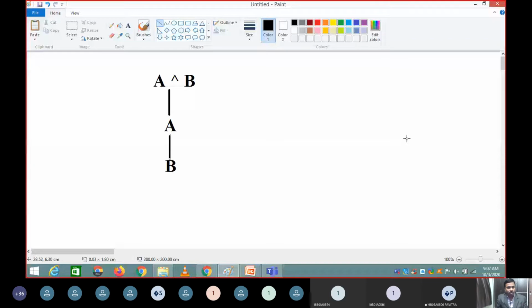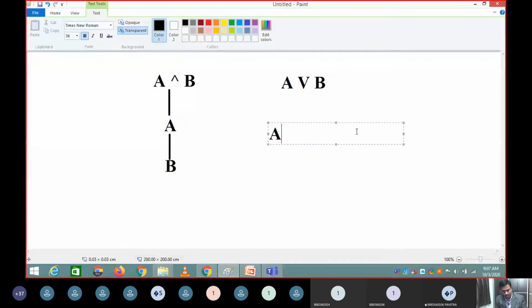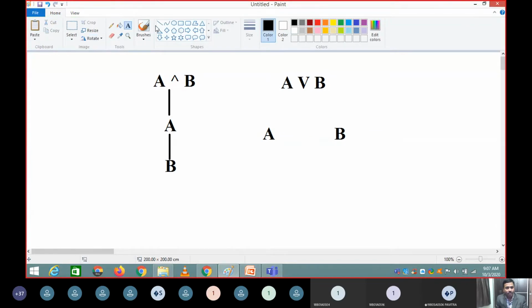Many times we will also use A or B. If you understand the meaning, the entire expression can be solved if A is solved or B is solved. So obviously the representation has to be something like this. I'm just telling the procedure or protocol: how do you draw a tree, how do you construct a tree? This is a rule.